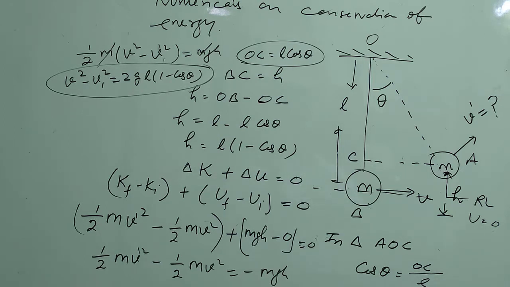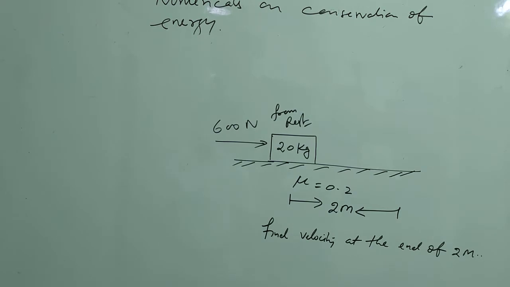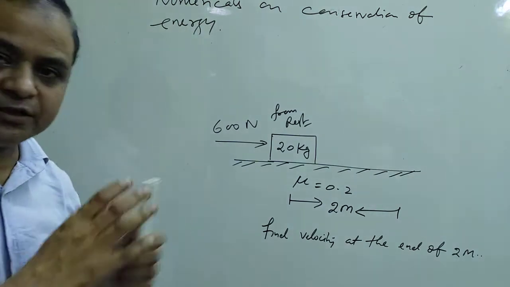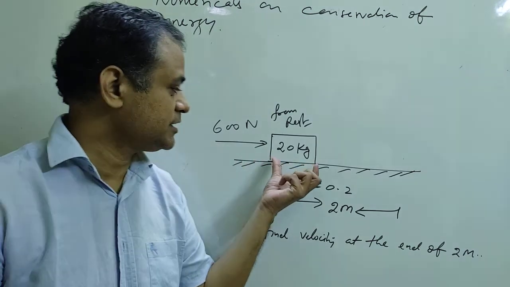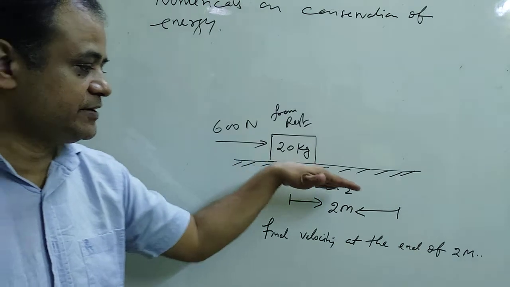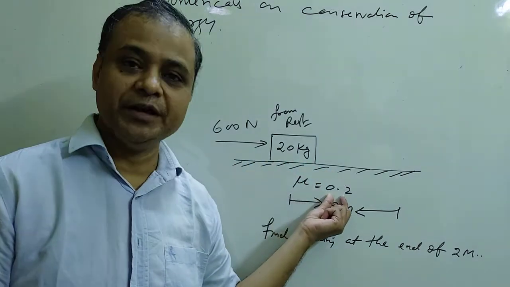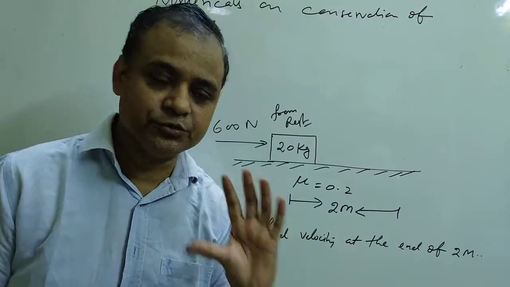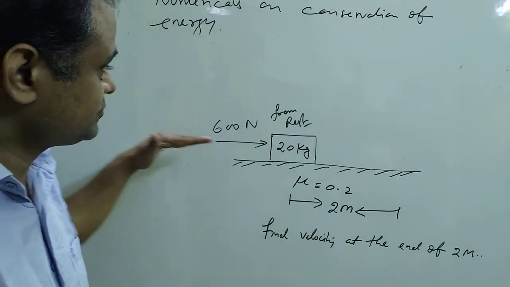Now we are moving on to a second question where a non-conservative force also acts. Now see this one. This is a very important example. See the question. What is the question? A block of mass 20 kg is placed on a rough surface. This is a rough surface whose coefficient of friction is 0.2. Block mass is 20 kg. Coefficient of friction is 0.2. You are applying a force of 60 Newton.